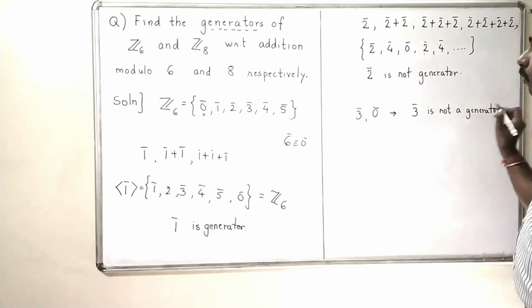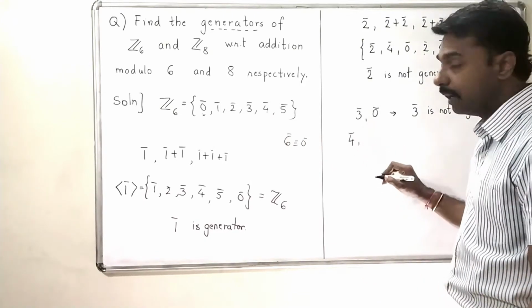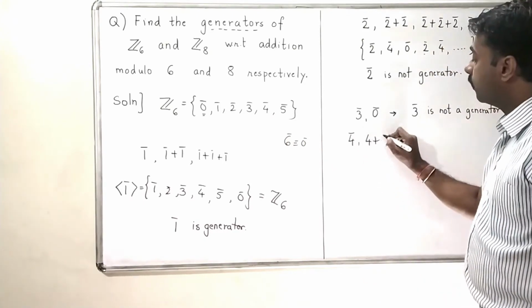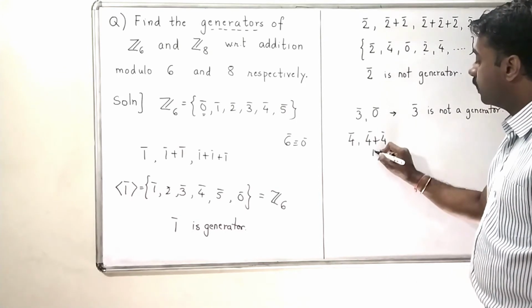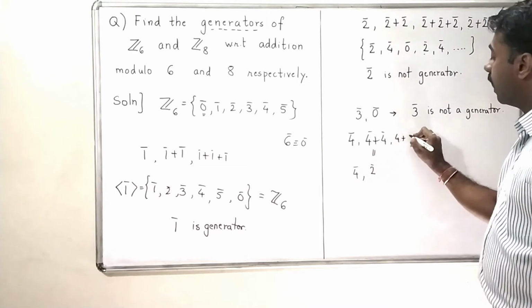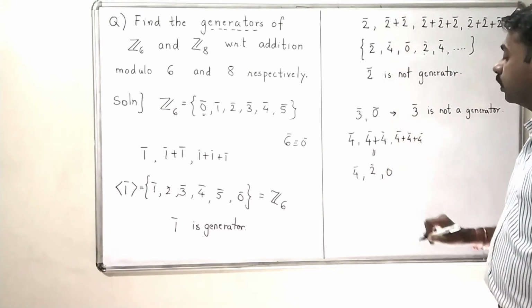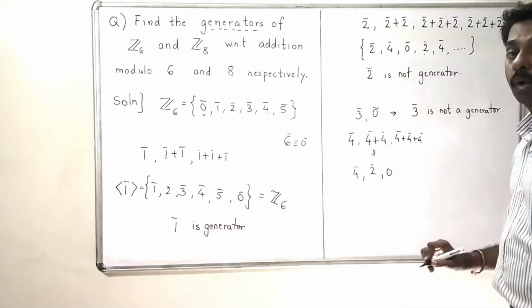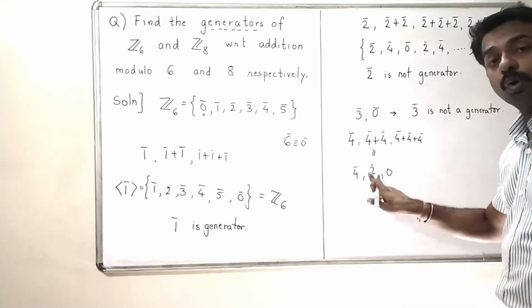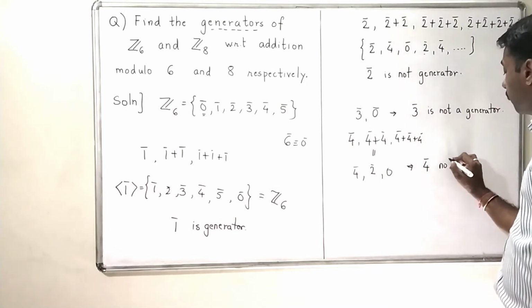If I go for 4 bar, then 4 bar plus 4 bar is 8 bar, and 8 bar is 2 bar. When I take it 3 times, I will get 12 bar, which is 0 bar. So 4 bar will again generate only 4, 2 and 0. So 4 bar is also not a generator.